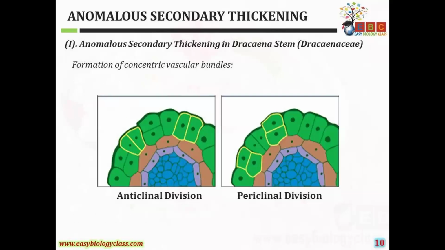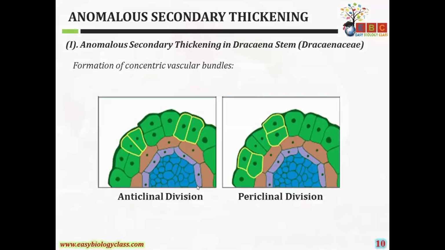The vascular initials produced inside become meristematic and undergo anticlinal and periclinal divisions to give a mass of cells.